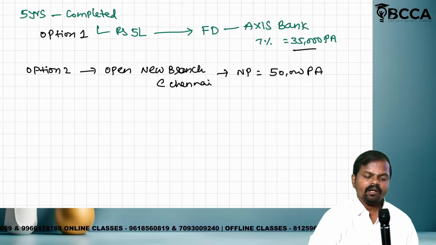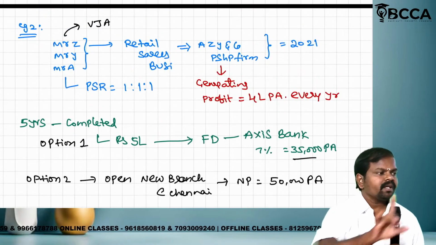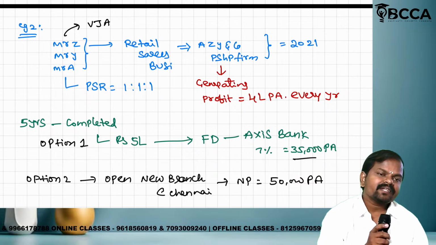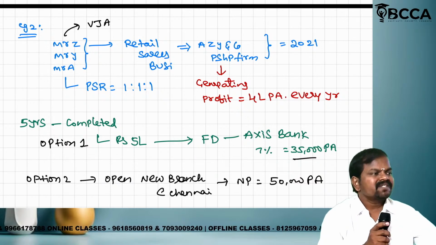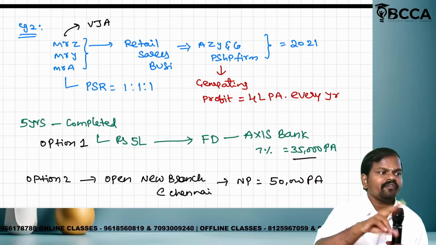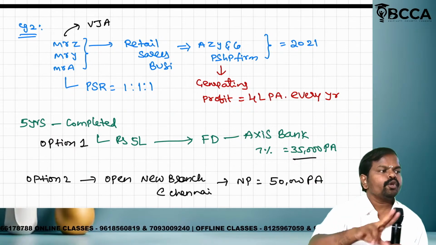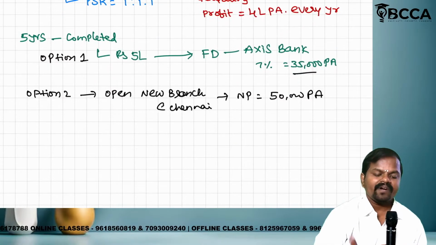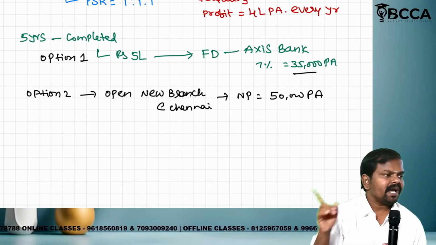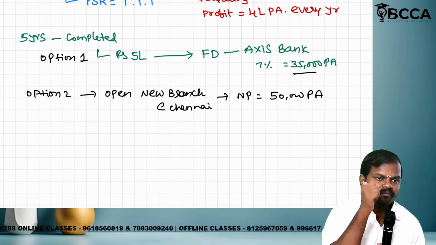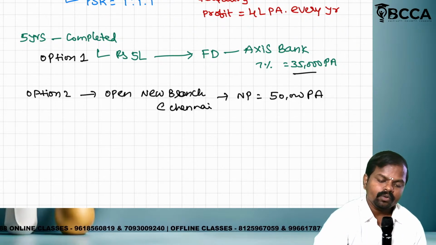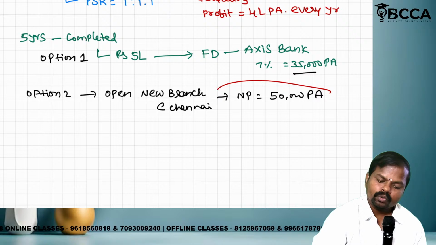Now tell me. Every year how much do they keep as a reserve? 1 lakh. How many years completed? In the 6th year they are thinking what to do with this 5 lakh. Option 1, go for FD. Option 2, go for a new branch at Chennai. If you go for option 1, I will generate 35,000. If I go for the Chennai branch, I will generate 50,000. Which one is better? Option 2 is better.